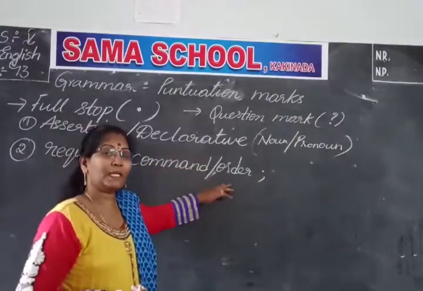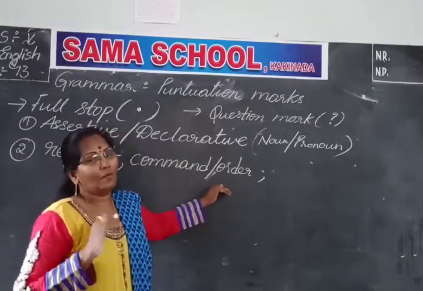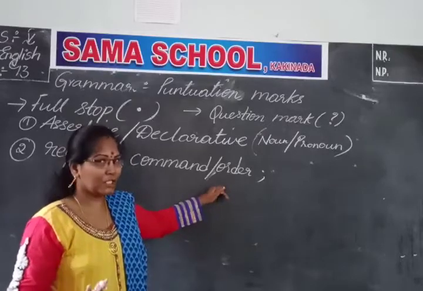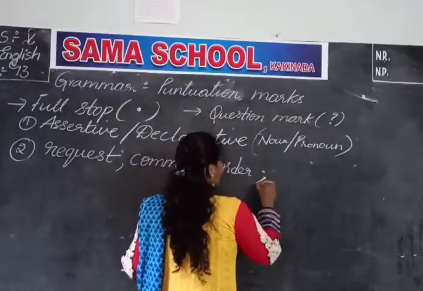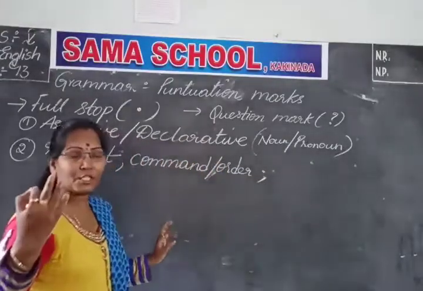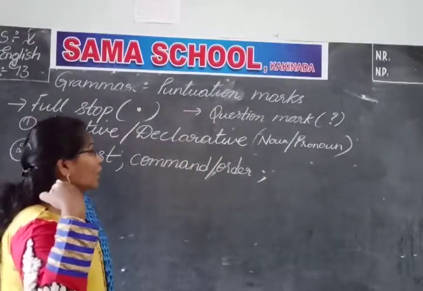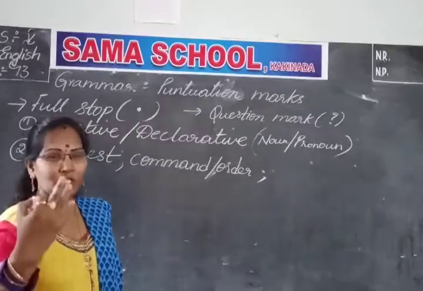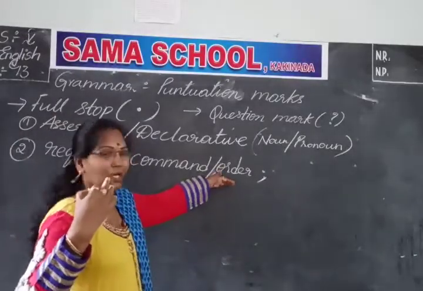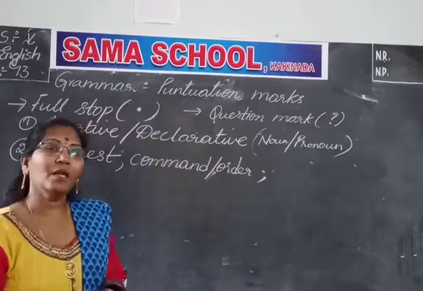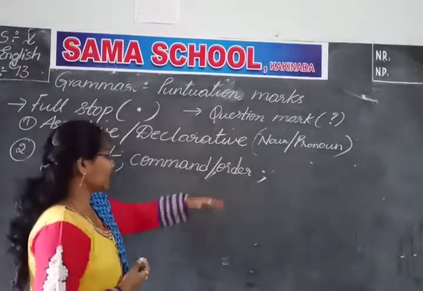Order is completely associated with official statements, official persons like your teacher or any authoritative person, a principal or a judge. Those we consider as orders.